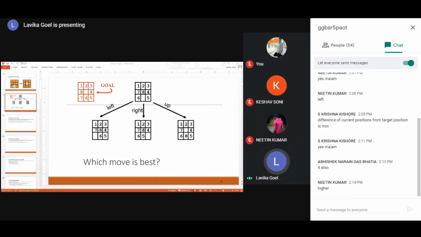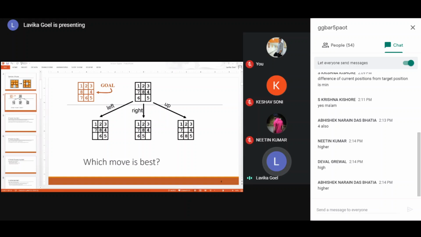Higher heuristic value, right? Basically, if the number of correctly placed tiles is high, that means you are closer to the goal state. So you will choose the higher value of the heuristic function to decide the next move. Fine.